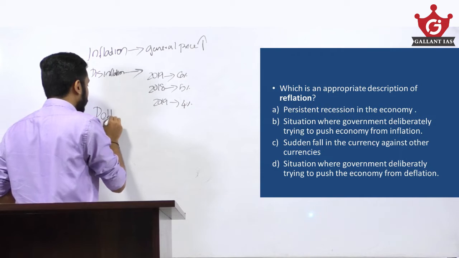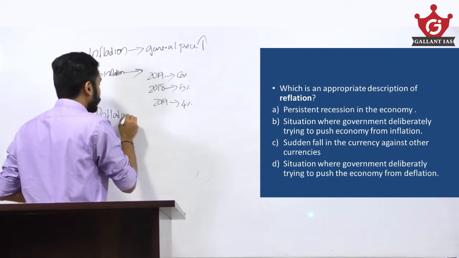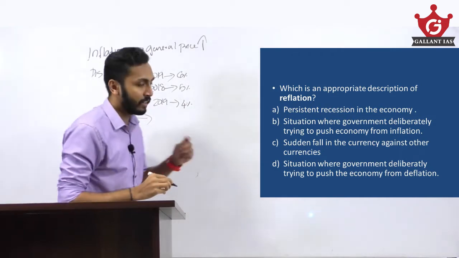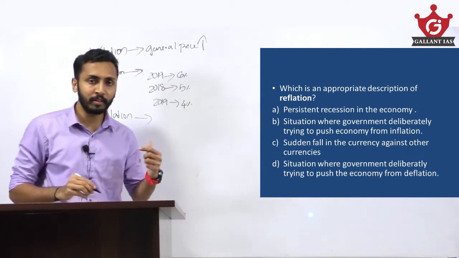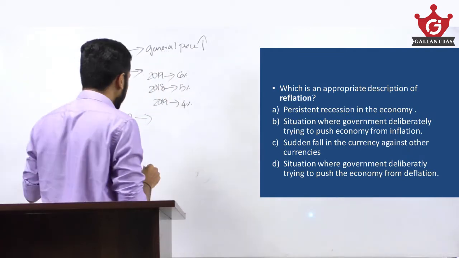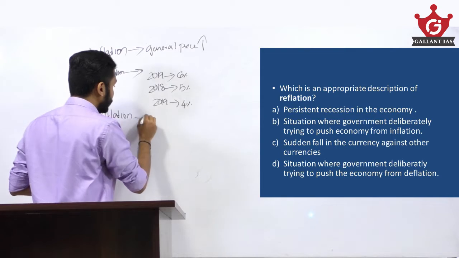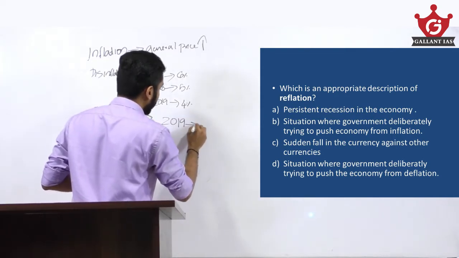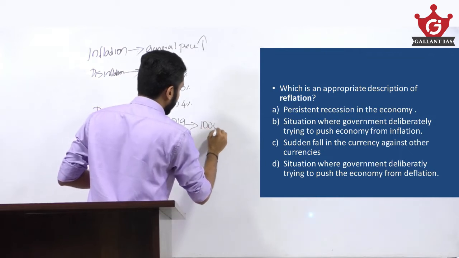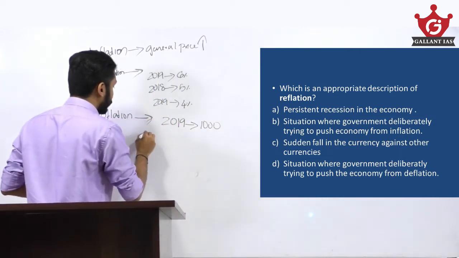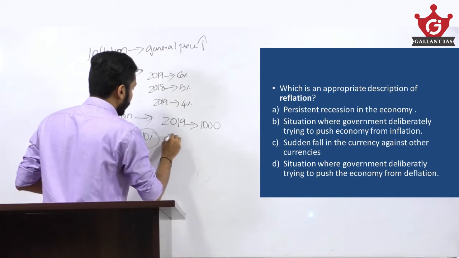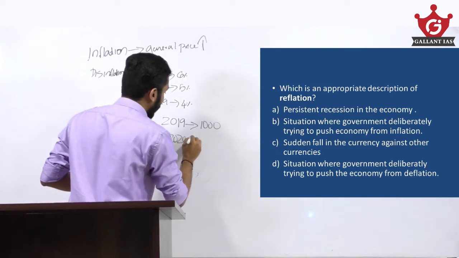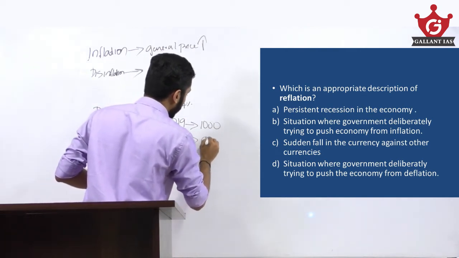Then deflation. What is deflation? Exact opposite of inflation. Inflation is a general price level increase in the economy, then deflation is a general price level decrease in the economy. That means if we buy a car for 1000 rupees, and there is deflation of 10% in the economy, then the value of the car will go down to 900 rupees.